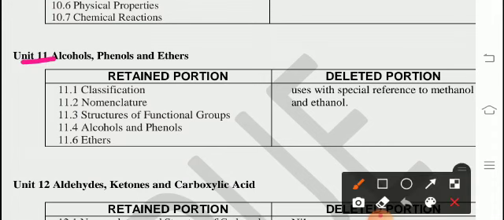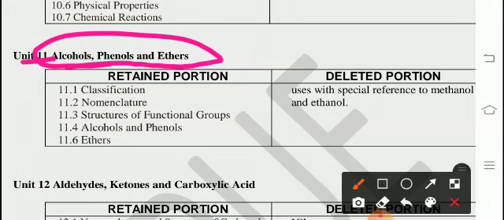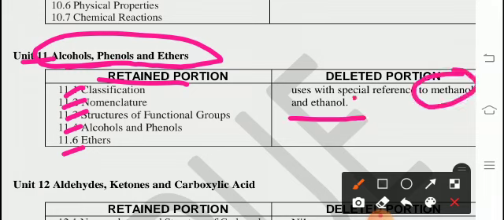From unit 11, alcohols, phenols and ethers. Retained points 1, 2, 3, 4, 6, the fifth one is deleted: uses with special reference to methanol and ethanol. Deleted.